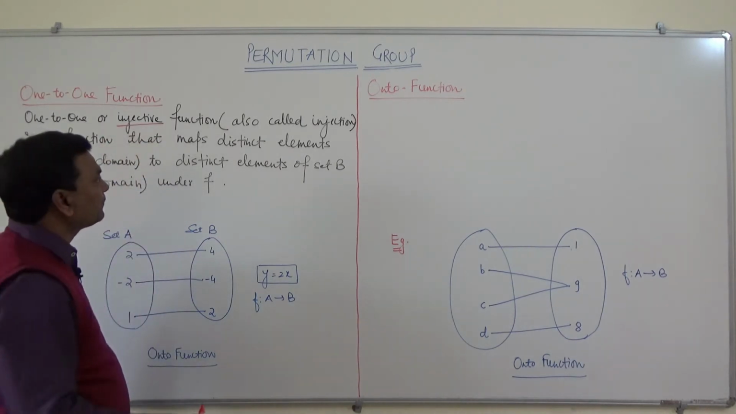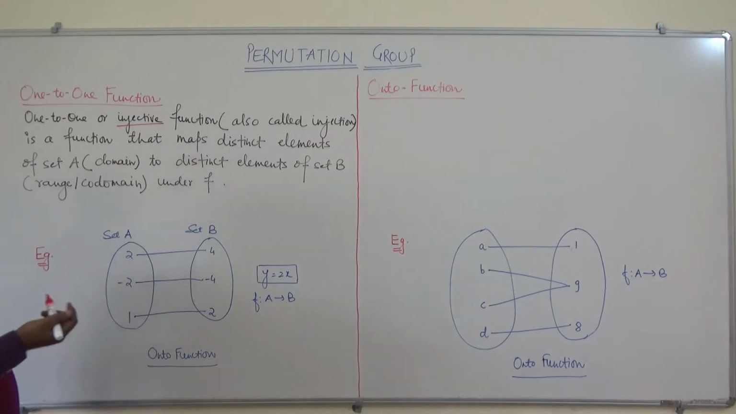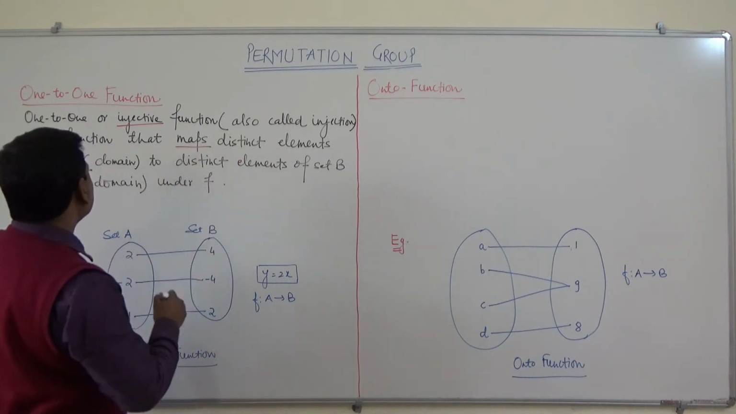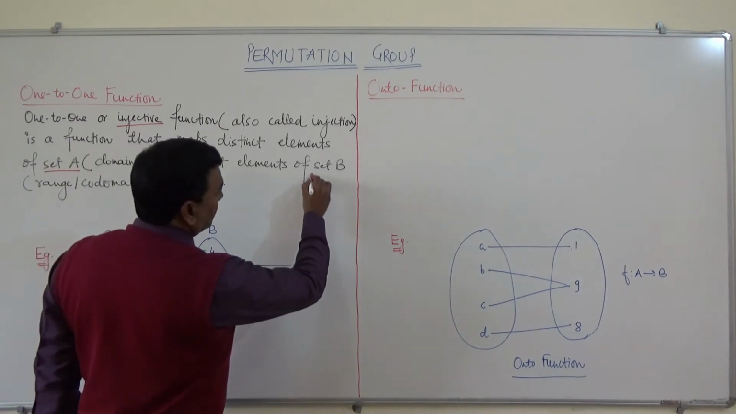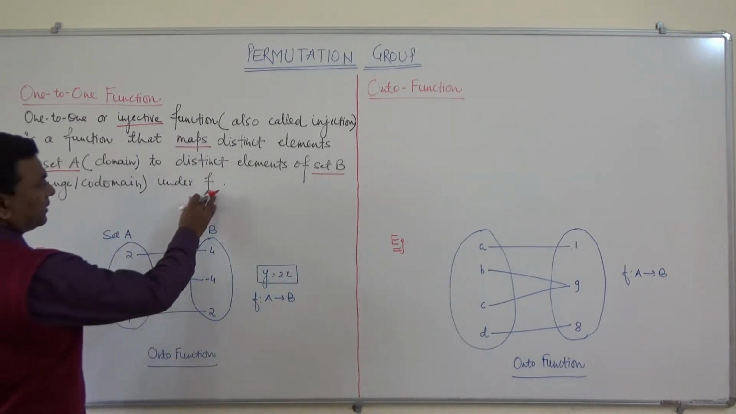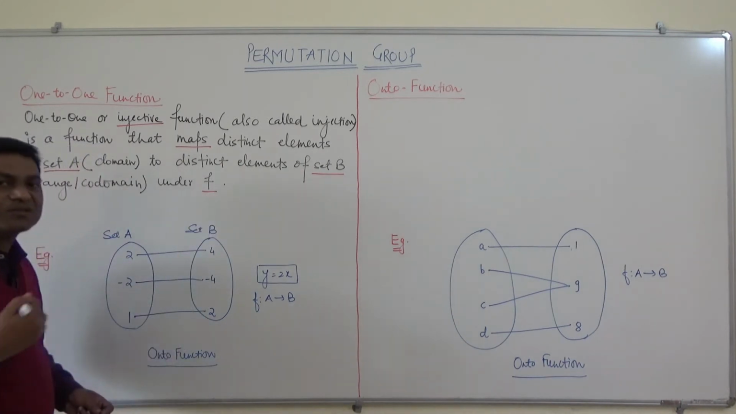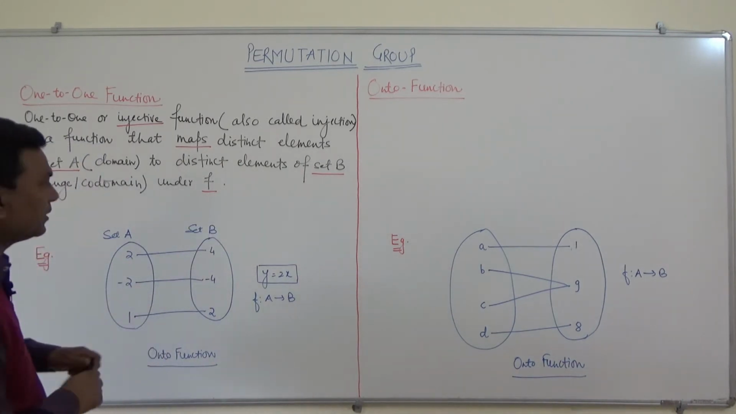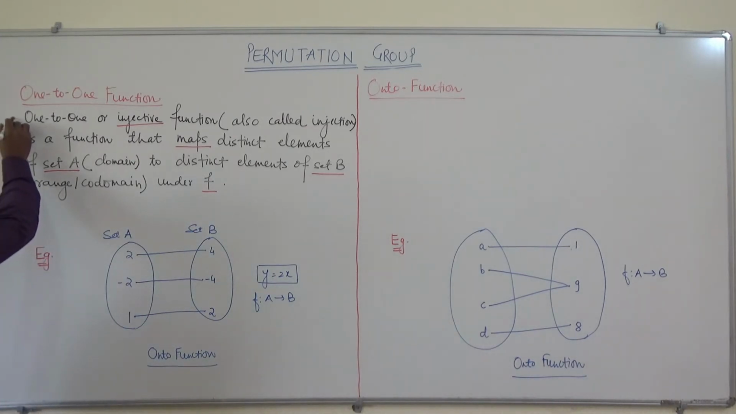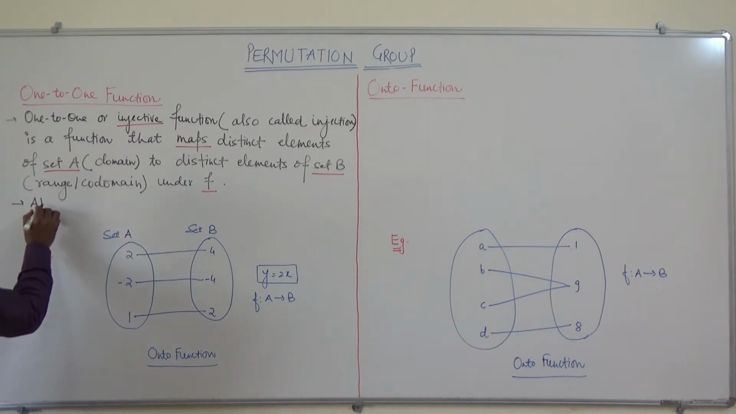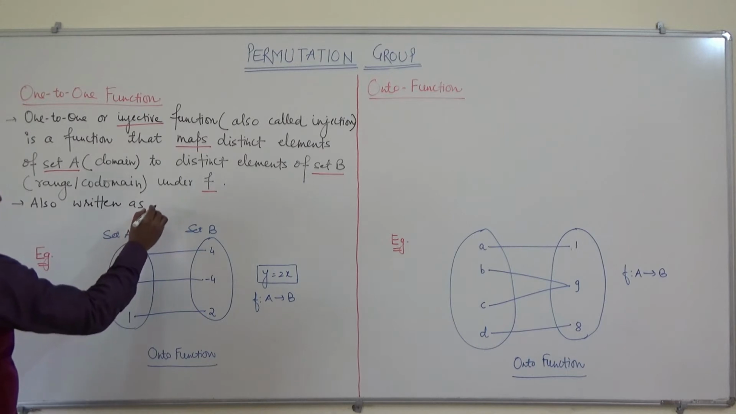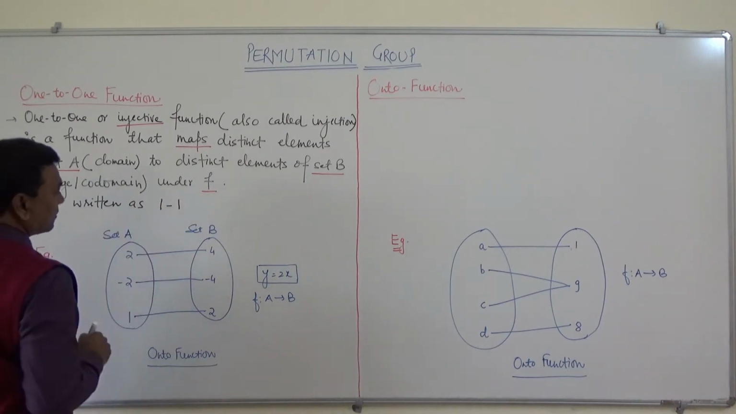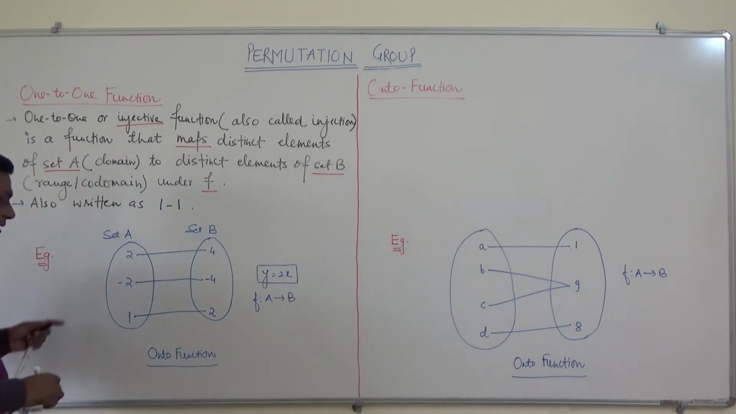This is a mapping, also called injection. So it is a function that maps distinct elements of set A to distinct elements of set B under f. This is also written as one-to-one or 1-1 or 1-to-1.